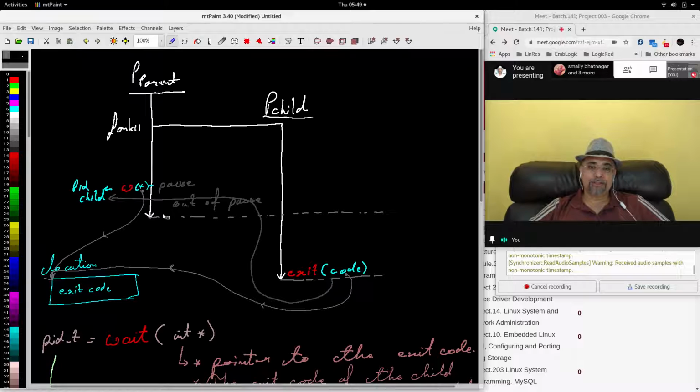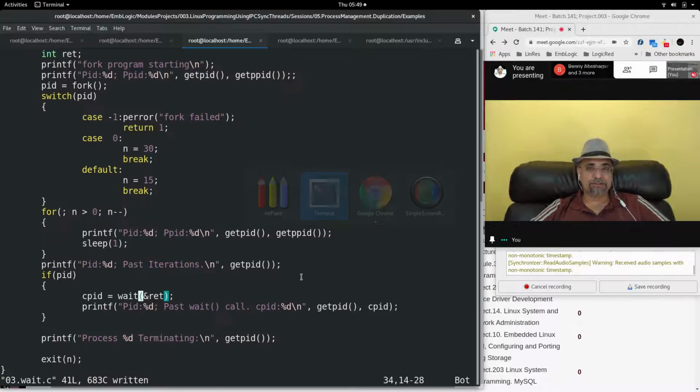Okay, I'll show you where the exit code is held up in the child process PCB, the child process task structure.